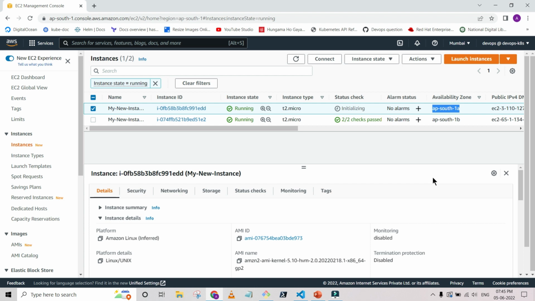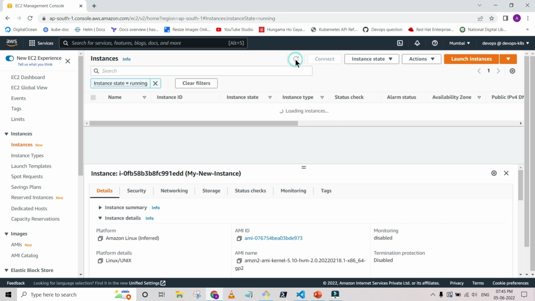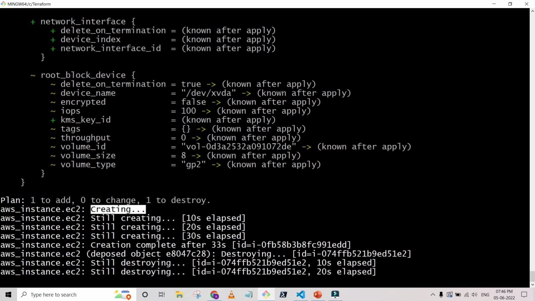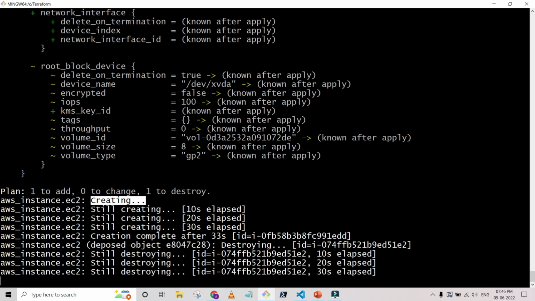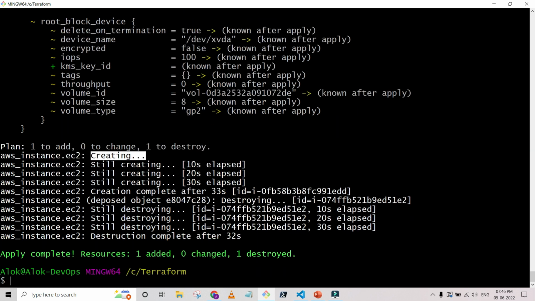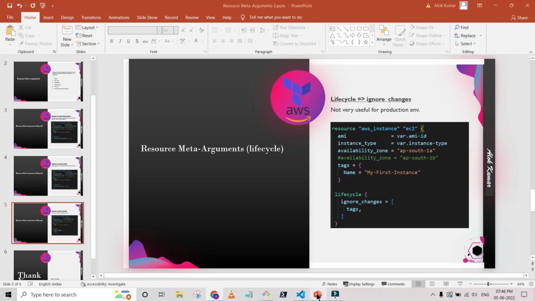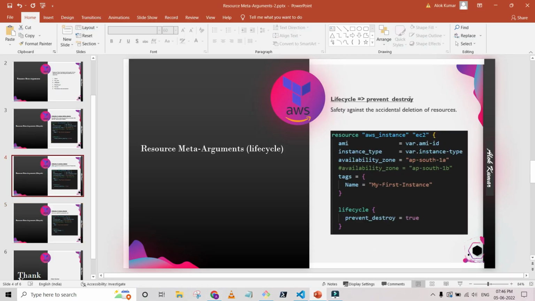So we just changed the default behavior, and this is the beauty of the meta argument. The instance that is part of 1B is gone. Okay, perfectly fine. So the resources that were part of 1A are now gone. Now we are going to see the other one, which is prevent destroy. Before that, we can see the other one.